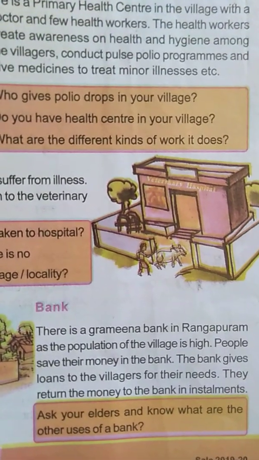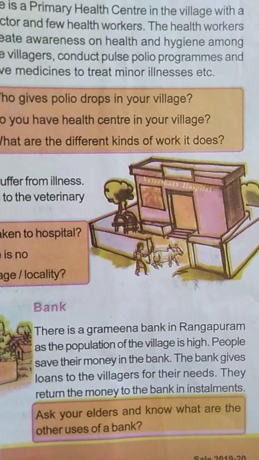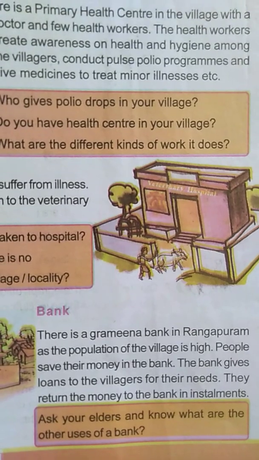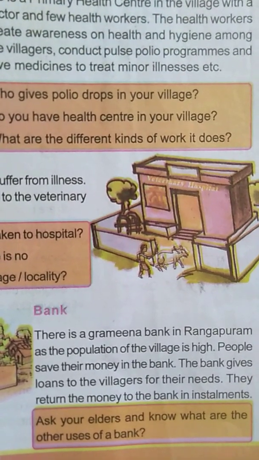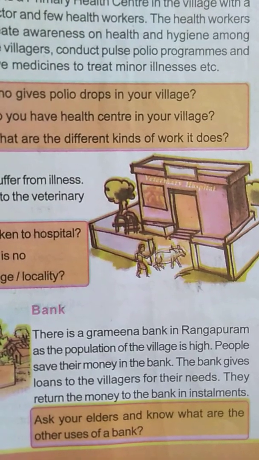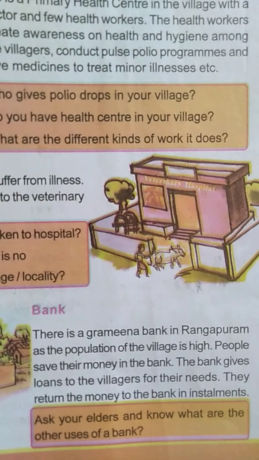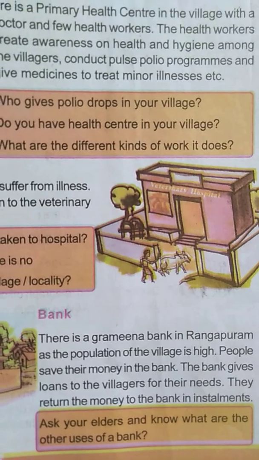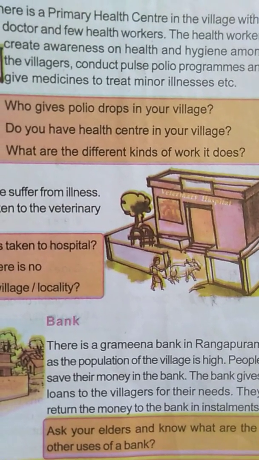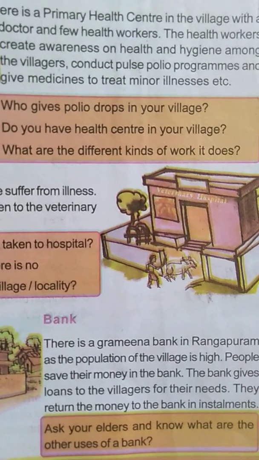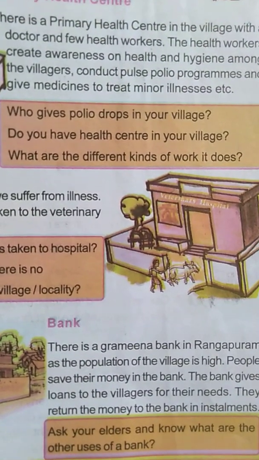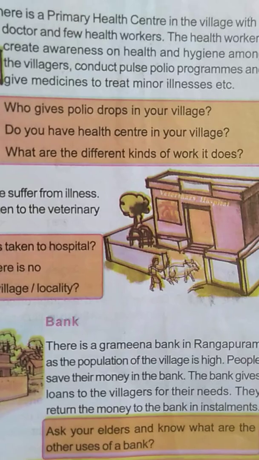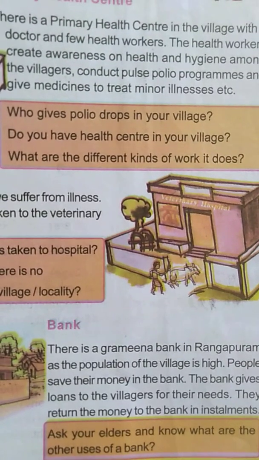They take loans for constructing a new house, for buying seeds. Farmers take loans for agricultural works. And people like us take loans for constructing a house or for higher studies. For many purposes we take loans from the bank. But after taking that loan, we have to return it, no?